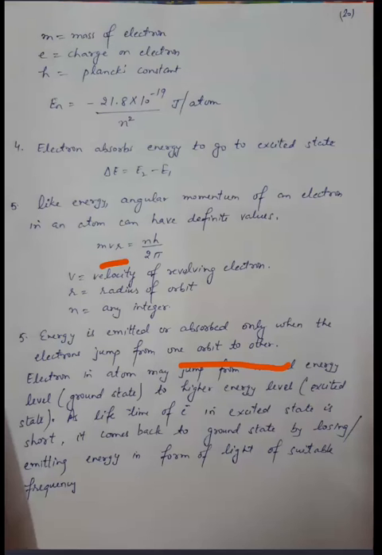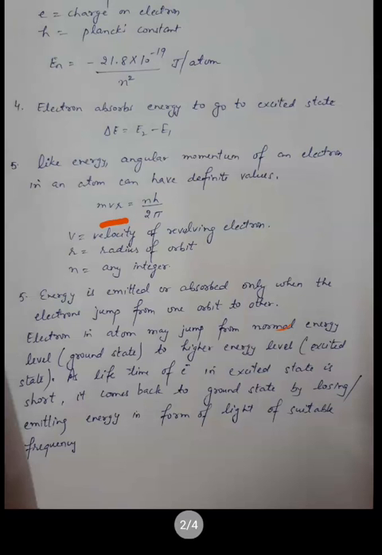An electron in an atom may jump from the normal energy level, the ground state, to a higher energy level, the excited state. As you know, the lifetime of an electron in the excited state is very short. It comes back to the ground state by losing energy in the form of light of suitable frequency. So we can find the energy of the electron in a particular shell. Now the question arises, why is this negative sign put here in minus 21.8 into 10 to the power minus 19 upon n square? I will explain it.